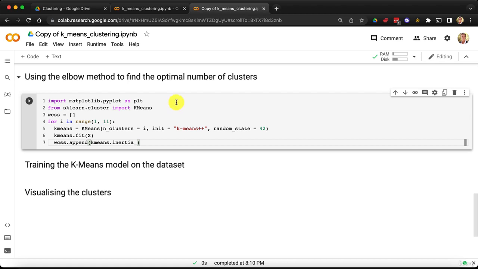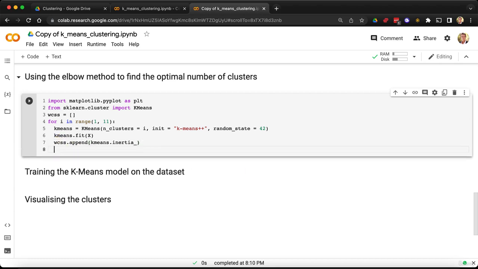So let's recap again. For each of the number of clusters i going from 1 to 10, we first build our k-means model, then we train it on our array of independent variables x, and then, because we have trained the k-means model, we get this inertia attribute, which is exactly the within cluster sum of squares for this particular trained k-means model, and we add that value thanks to the append function in our list of within cluster sum of squares, WCSS. All right? You get the loop? So now, because this loop is over, let's go back to the main code.